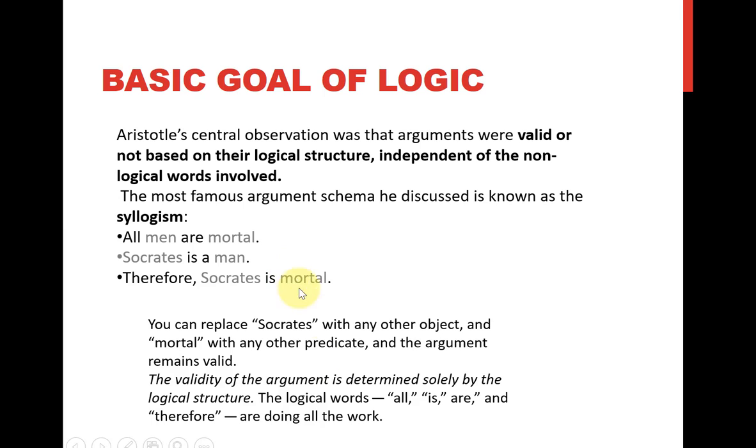The validity of the argument is determined solely by the logical structure. The logical words all, is, the non-gray parts, are, and therefore are doing all the work. So this is what logic deals with, the subject of logic. It says whether an argument is valid or not.